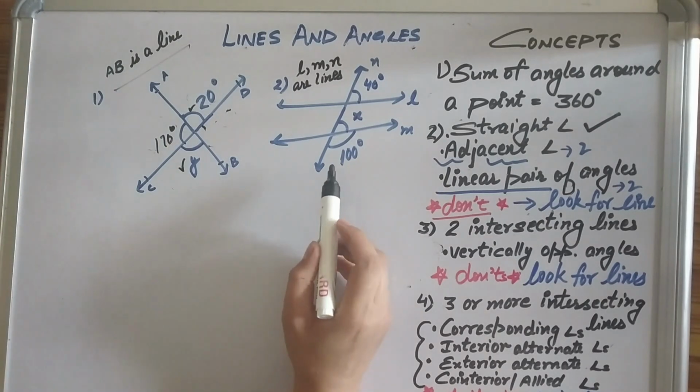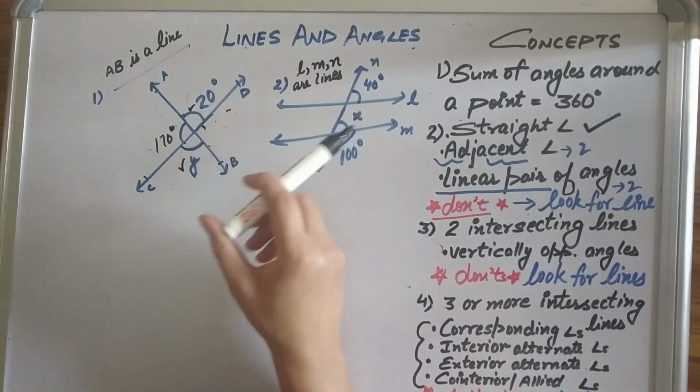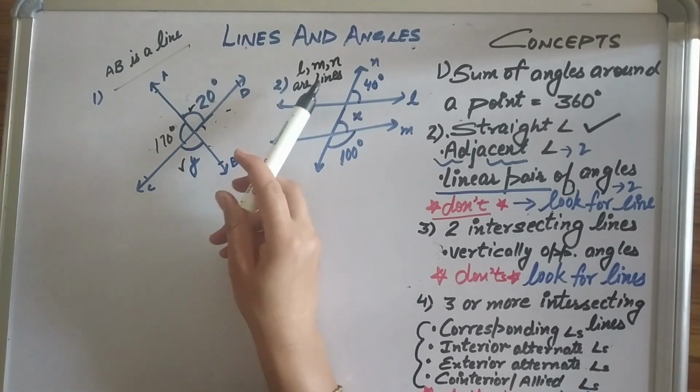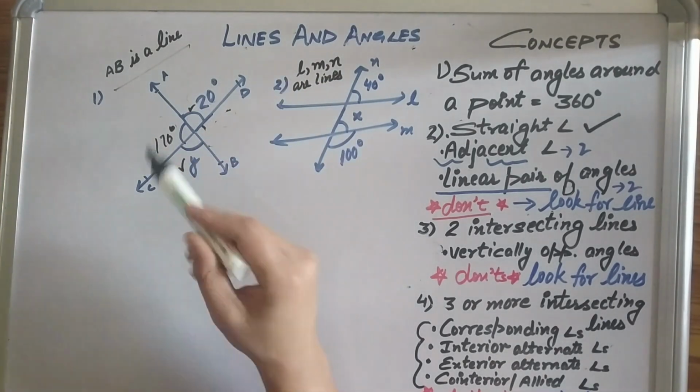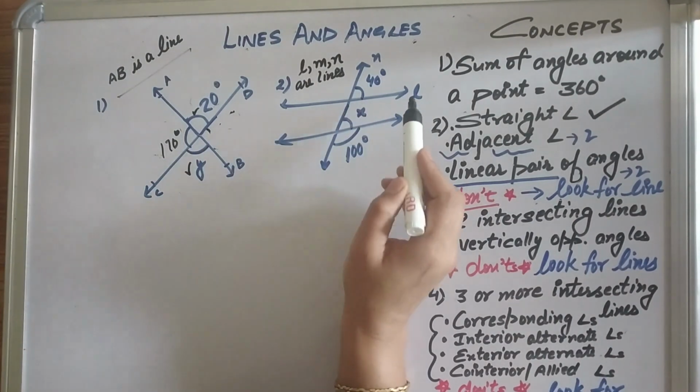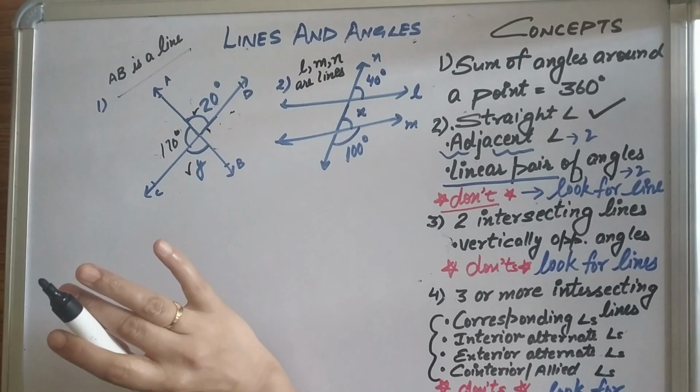Here, if I come here, there are 2 lines, and suppose you have been asked to find out x. What is given to you? Focus on L, M and N, all are lines. That means they are lines. If you call them corresponding angles, then you will be wrong, because L parallel to M is not given.